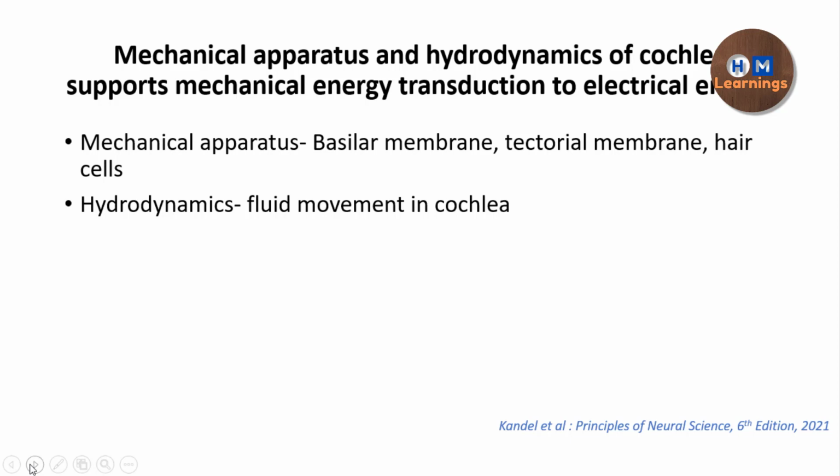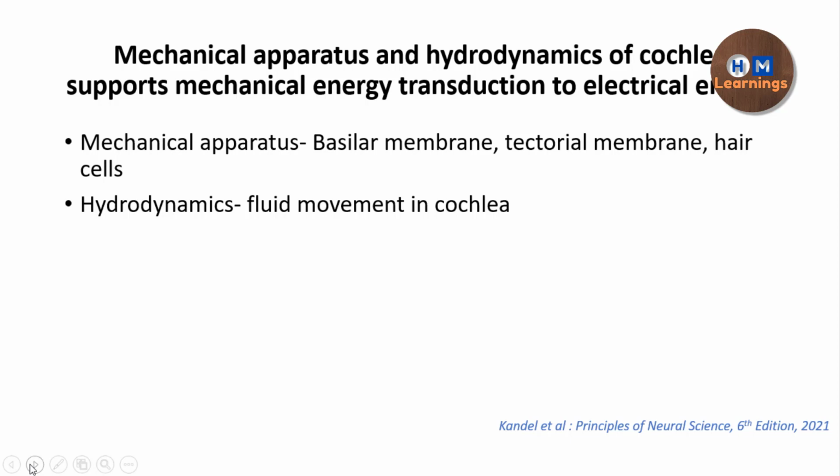So in between these two events, that is from the movement of the oval window to the opening of the MET channels, how is this happening? We are going to discuss that, as well as after the opening of the MET channels, how the action potential is going to be generated in the afferent fibers. This was mentioned in the candle, and it says that the mechanical apparatus and the hydrodynamics of the cochlea support the transduction of mechanical energy to electrical energy.